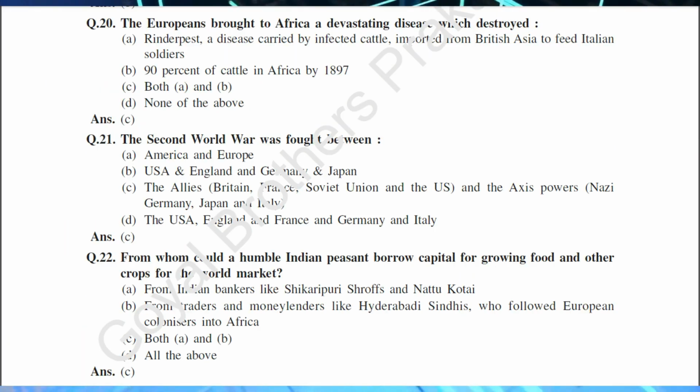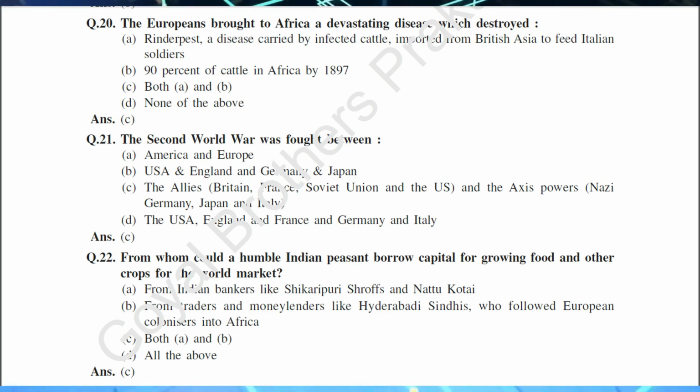Q.20. The Europeans brought to Africa a devastating disease which destroyed: A. rinderpest, a disease carried by infected cattle, imported from British Asia to feed Italian soldiers. B. 90% of cattle in Africa by 1897. C. Both A. and B. D. None of the above. And the answer is C.